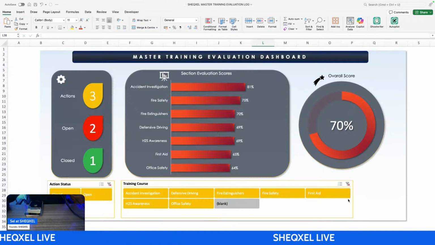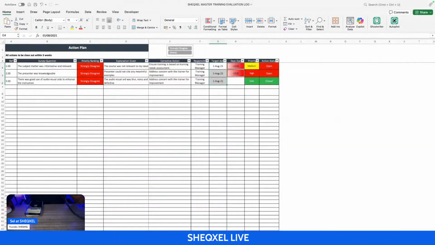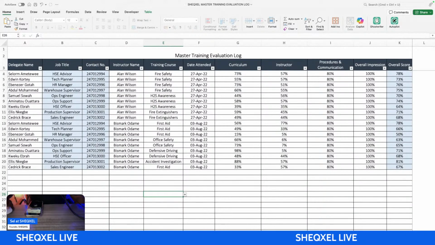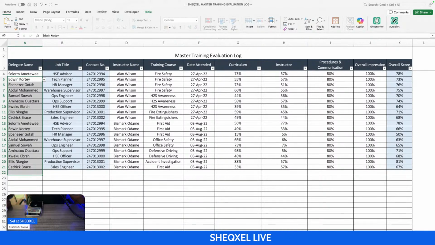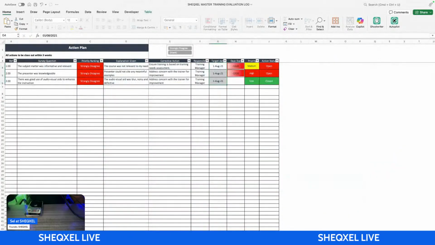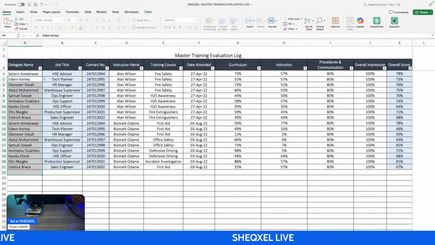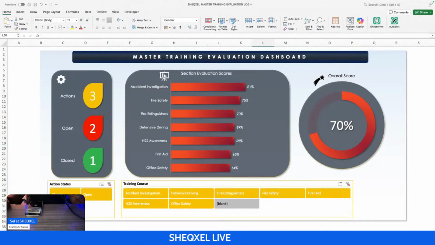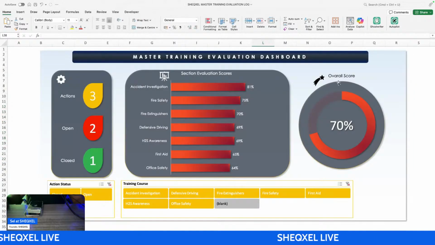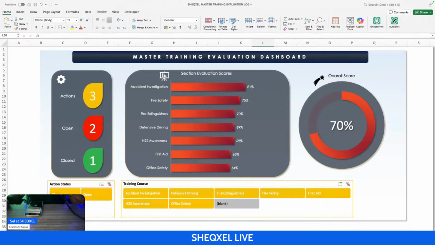Exactly the point. So basically, this is a dashboard, right? The dashboard is based on this database. It's also based on this database. So what we are looking at is how many workers have completed the evaluation, right? Okay, so we didn't really take that into account, but of course, there's always room for improvement. Take note that I developed this dashboard, so I can always make any upgrade. Sometimes I just settle on what I feel is relevant. If people want additional changes, I can always do that. So I could probably say that I'm going to account for the number of people who are completing the evaluation. I'm going to put it somewhere on the dashboard, but that's not really the focus area.